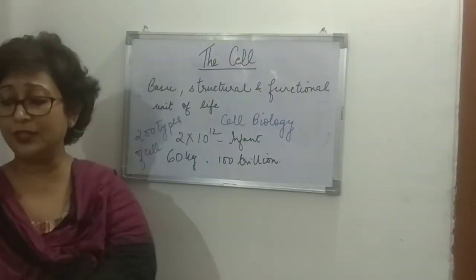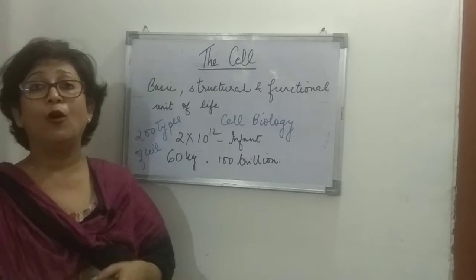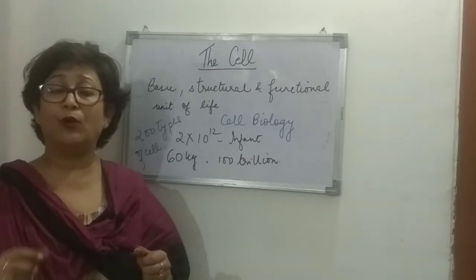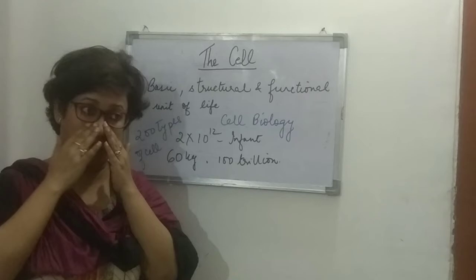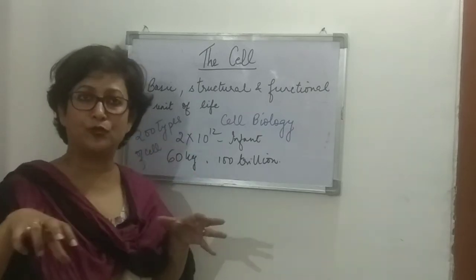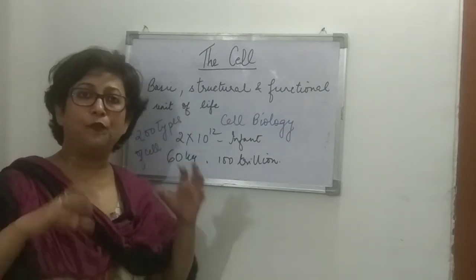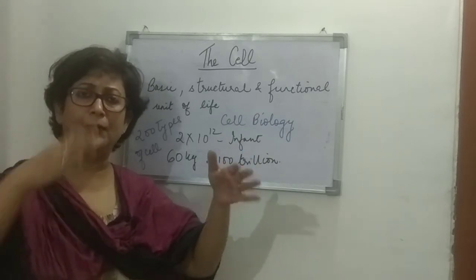So now the formation of tissues, organs and organ system also leads to what we call division of labor. What is division of labor? That the work is divided into different groups, right? So different groups, they perform all the work is divided.